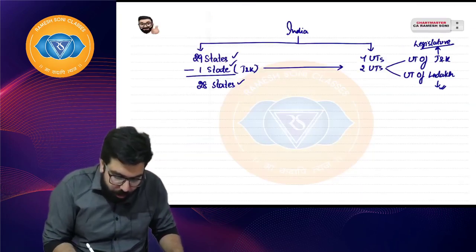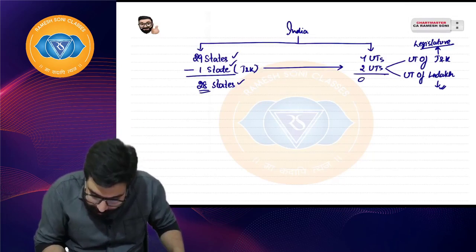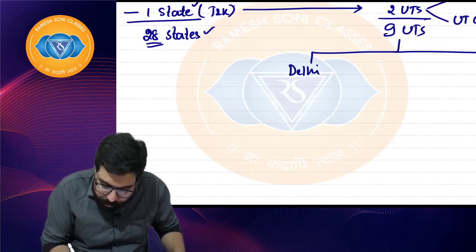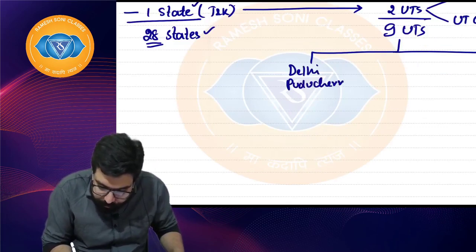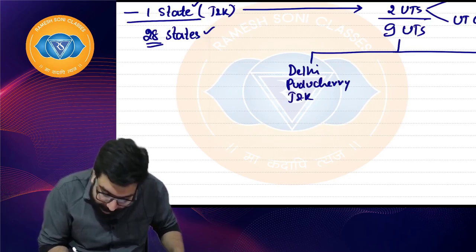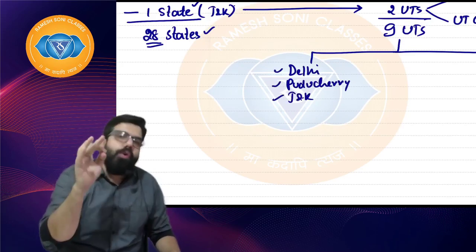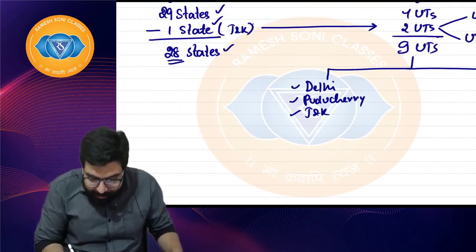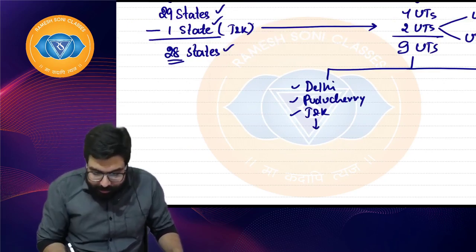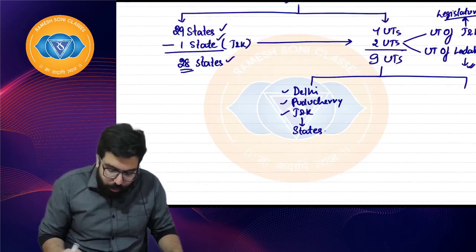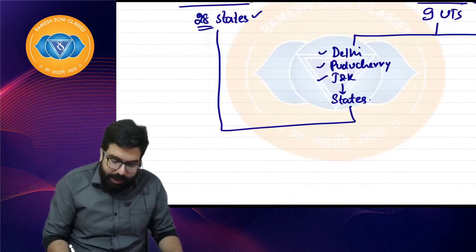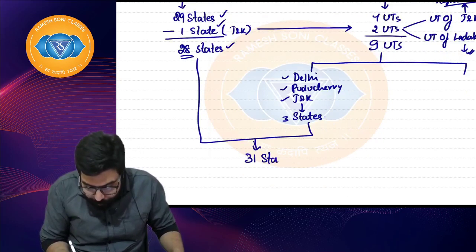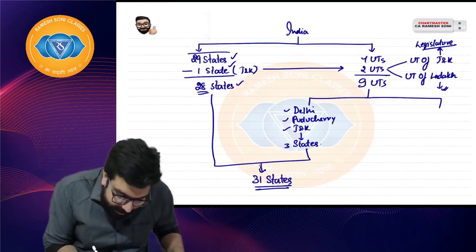So there are 28 states and 9 UTs. Out of the 9 UTs, Delhi, Puducherry and Jammu and Kashmir have their own legislature and their own chief minister, and hence in GST these are also considered as states. So in GST, how many states do we have? 28 plus 3, that is 31 states. I hope everyone is clear, because 28 states are states only.